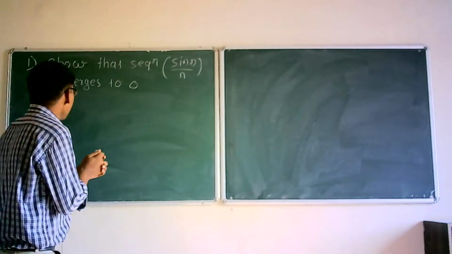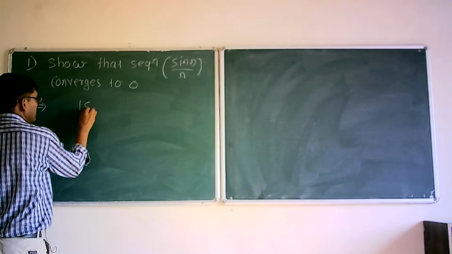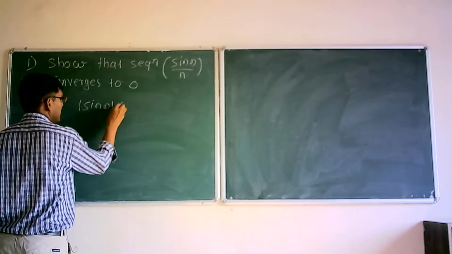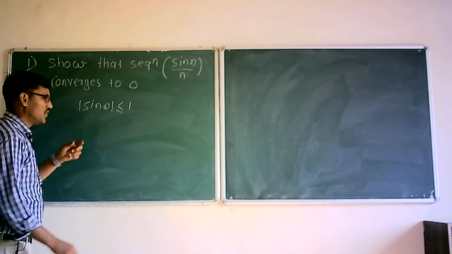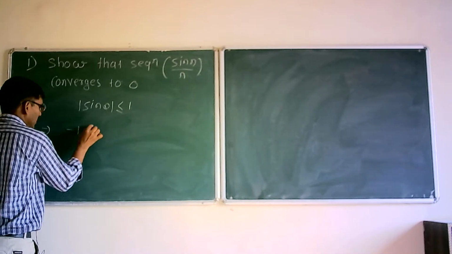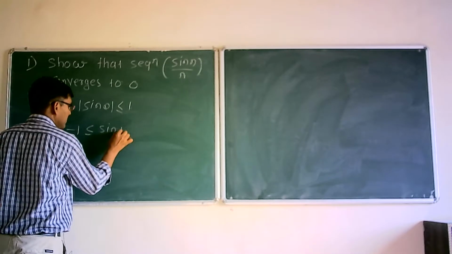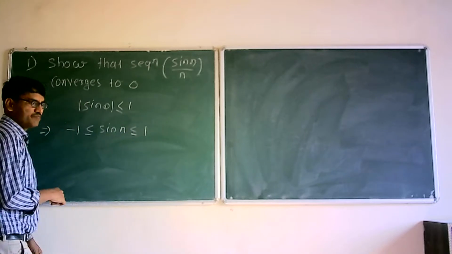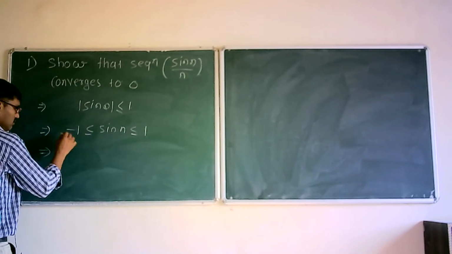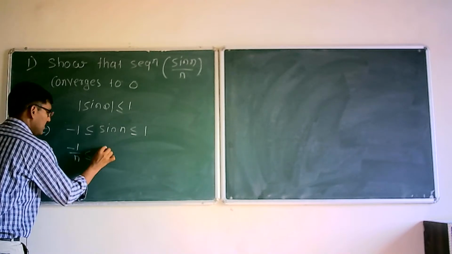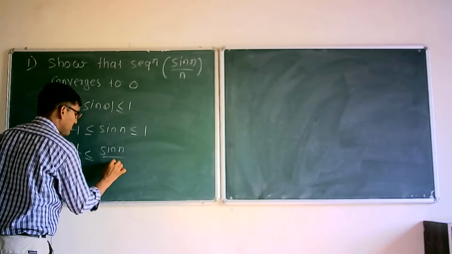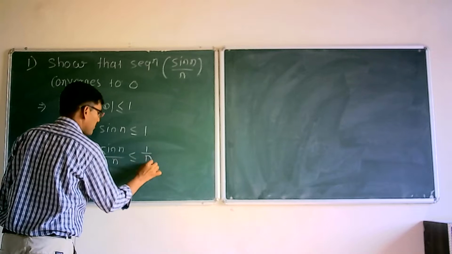All of you know that mod of sin theta is less than or equal to 1. Actually, sin theta lies between plus 1 and minus 1. That is, minus 1 is less than or equal to sin n is less than or equal to 1. If we divide this by n, then we get minus 1 upon n less than or equal to sin n upon n less than or equal to 1 upon n.